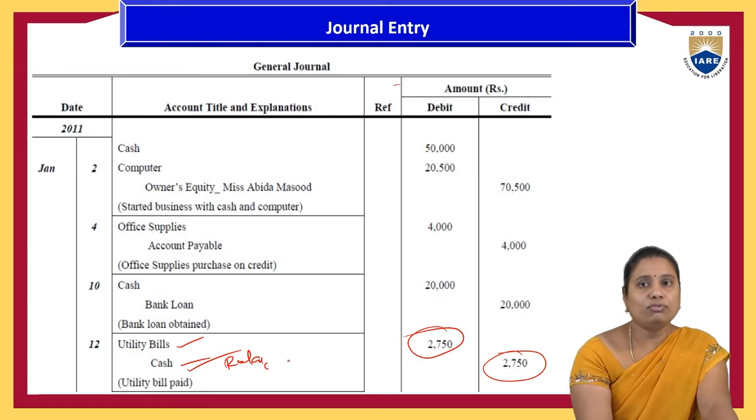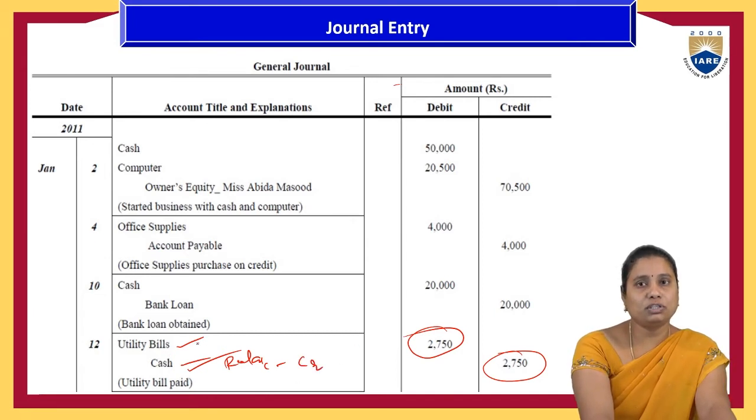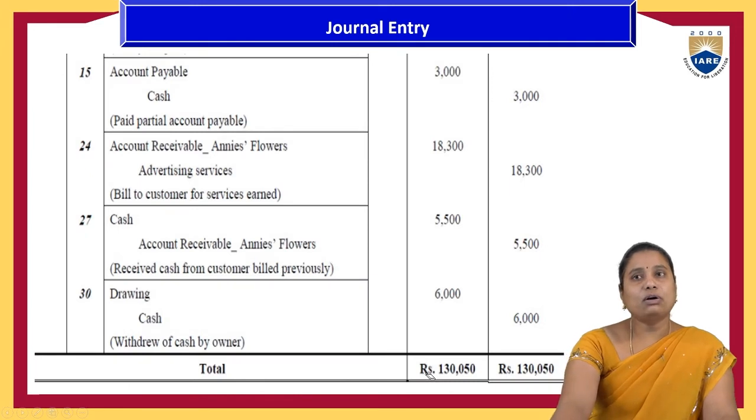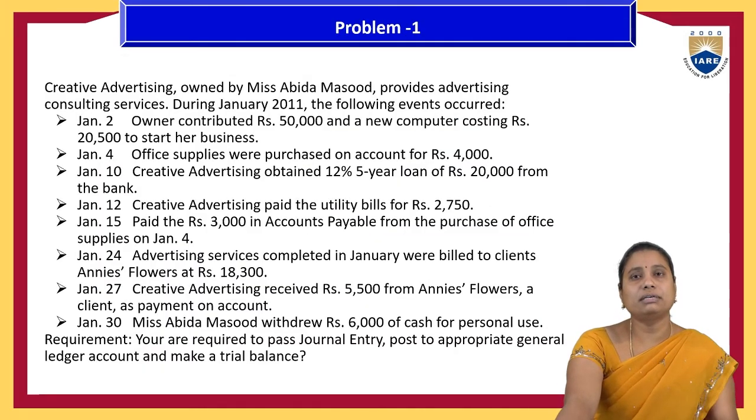So where it goes out from the organization, credit; what comes into the organization, debit. And these bills are all expenditures for the organization. So under the nominal expenditure, it is a debit. And on the 15th, account payables, they have paid 3,000 in cash, and 3,000 of that one. January 12th, creative advertisement paid the utility bills, that one.